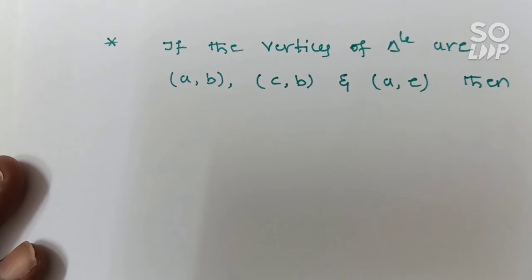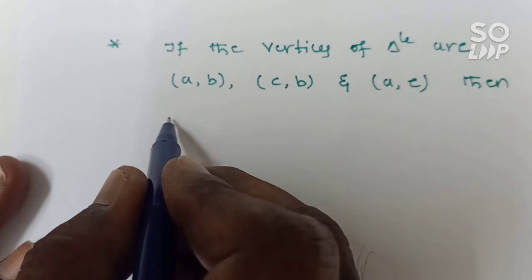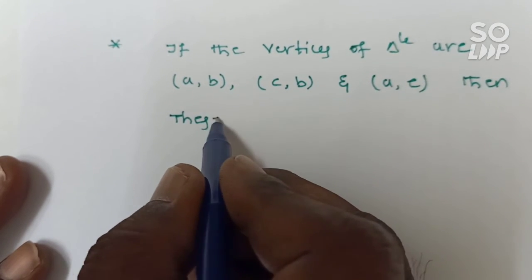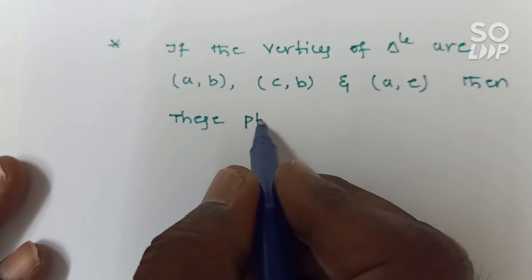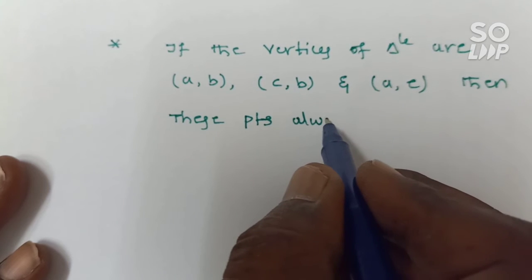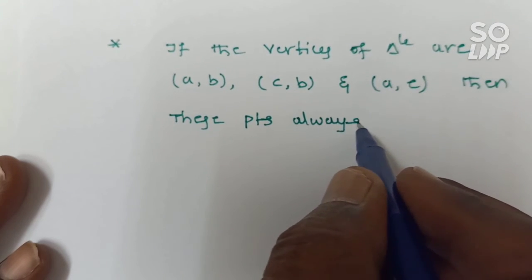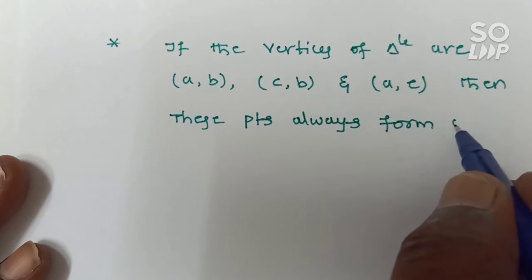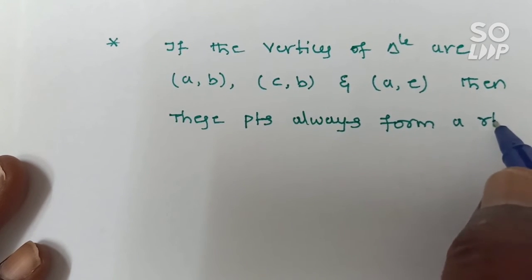Then these points always form a right angled triangle.